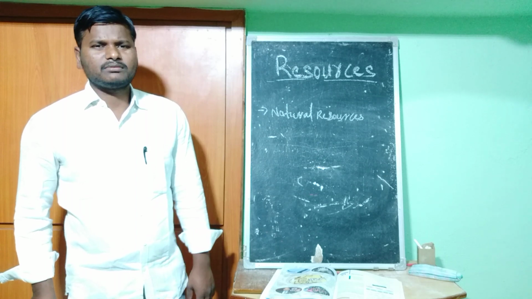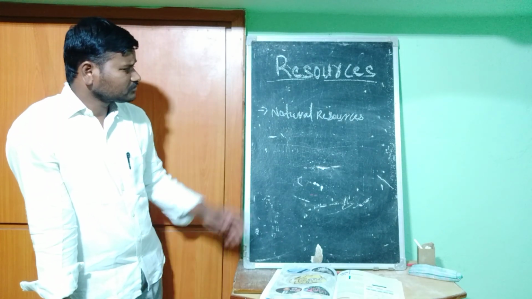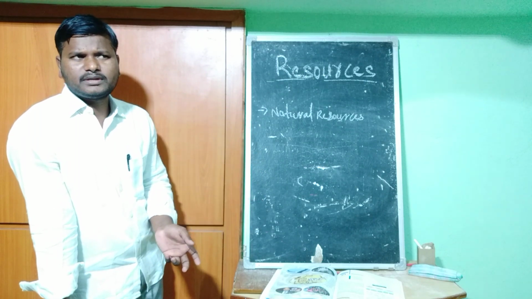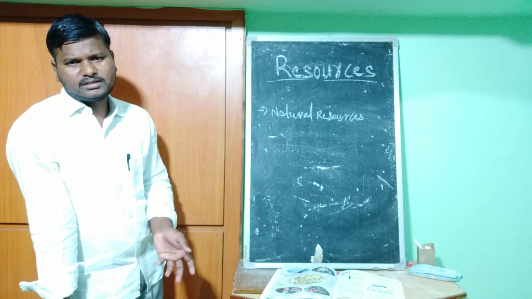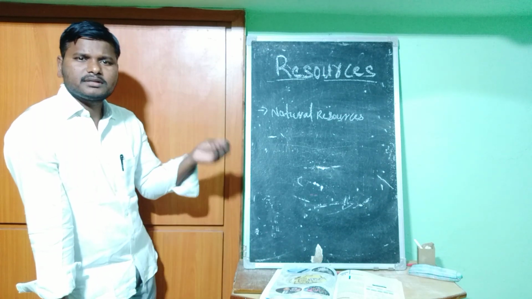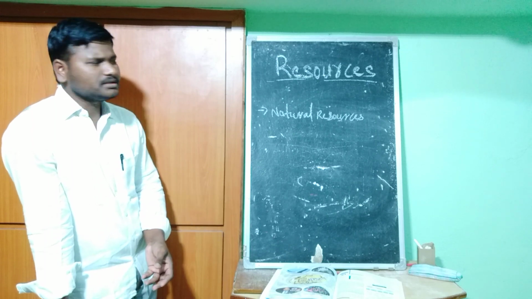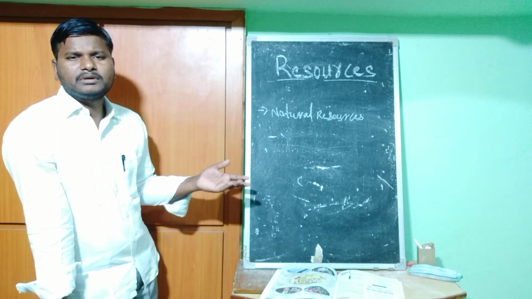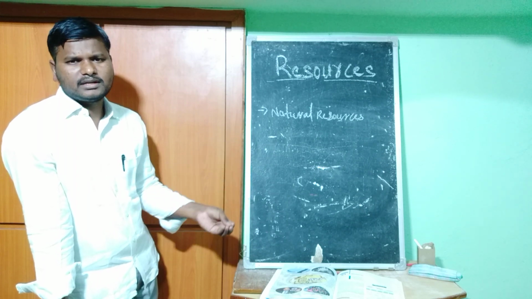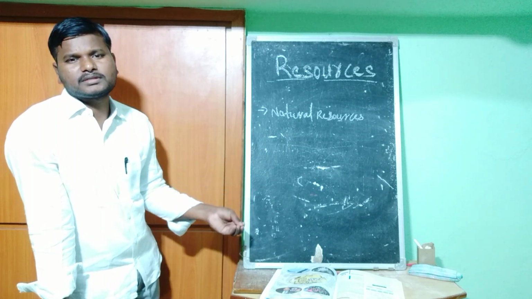Natural resources, by the word itself we get to know what natural resources are. Naturally it comes. What comes naturally for us every day? Sunlight. Nobody makes the sunlight; it comes by itself. Air comes naturally for us. Water comes naturally. Nobody makes water. Like this, the animals and the environment are all coming naturally. These are all we call natural resources.